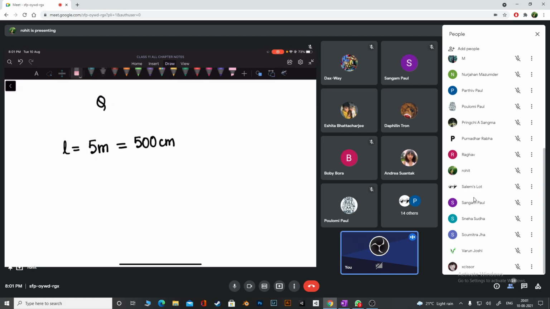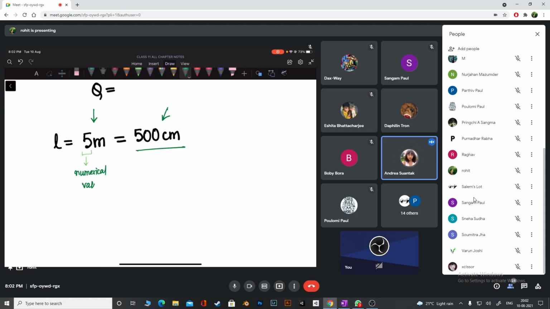Now check. This is a measurement. This measurement that we have has two parts. Let's try to break it. The first part is this number that we have, which we call the numerical value. This 500 is also a numerical value; 50 is also, 5 is also a numerical value.